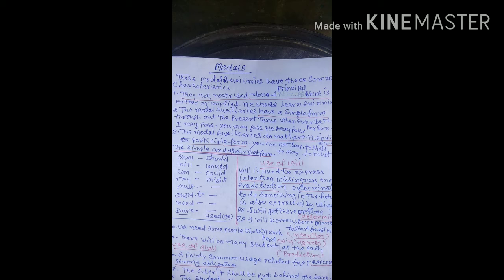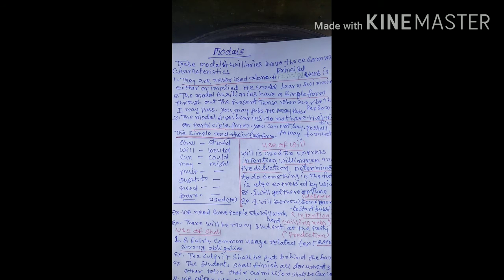There are many uses of will. Again, I will get there on time. It shows determination of the subject. Then next, I will borrow some money to start a business. It is intention. Then next example, we need some people who will work hard. Willingness. Then next example, there will be many students at the party. Prediction.